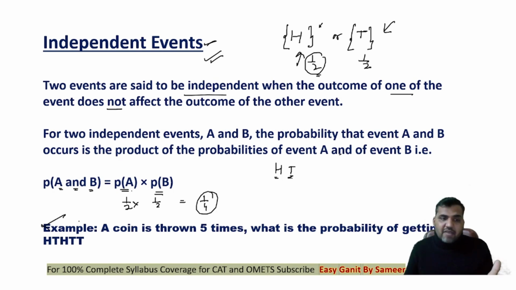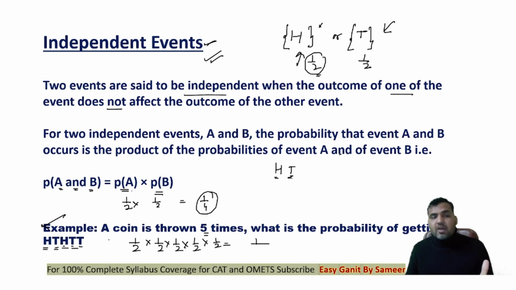There's one more example I have written over here. A coin is thrown 5 times. What's the probability of getting HTHTT? That means on the first coin, I need head. Probability is 1 by 2. On the second coin, I need tail. The probability is 1 by 2. Again, head on the third coin is 1 by 2. Tail on the fourth coin is again 1 by 2. Tail on the fifth coin is again 1 by 2. So my probability of getting this particular event will be 1 upon 2 power 5. That is 1 upon 32, everybody.